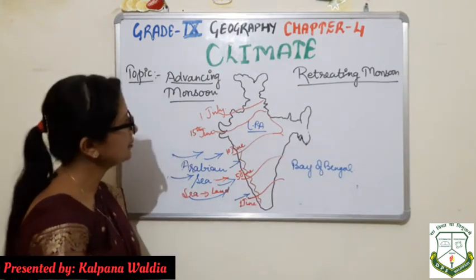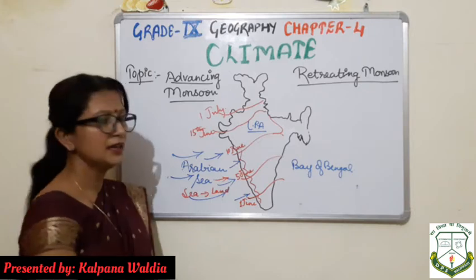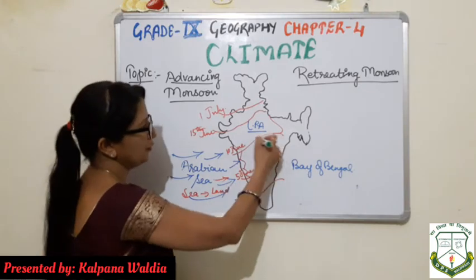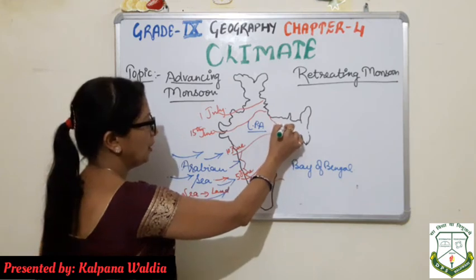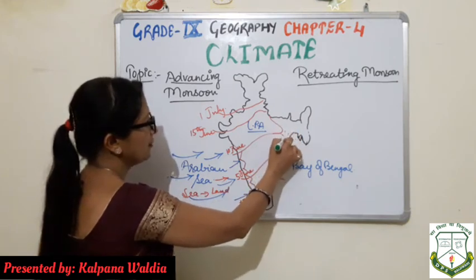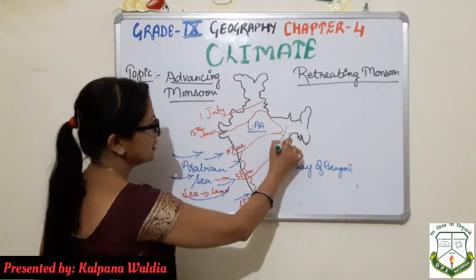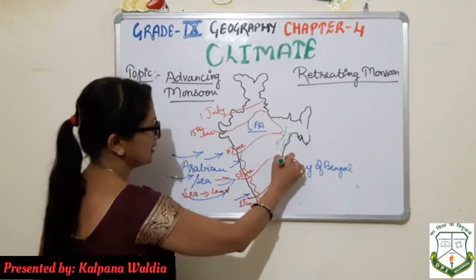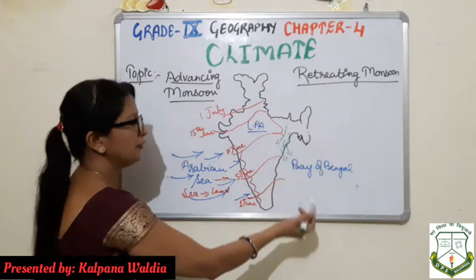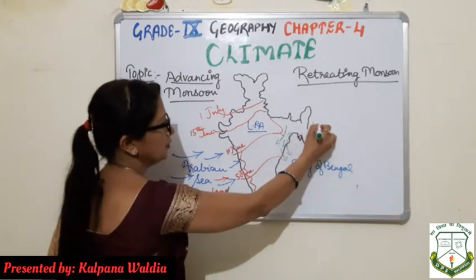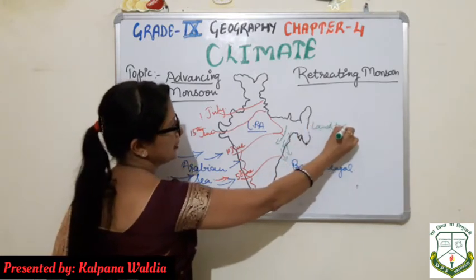So children, in retreating monsoon, what happened during the journey of advancing monsoon, the amount of wind that is left starts moving once again back towards the sea. So the movement of the wind will be from land to sea.